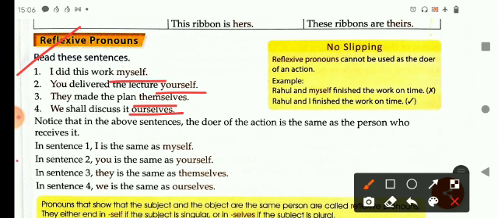In sentence number 1, I is the same as myself. And in sentence number 2, you is the same as yourself. In sentence number 3 also, they is the same as themselves, and we is the same as ourselves.